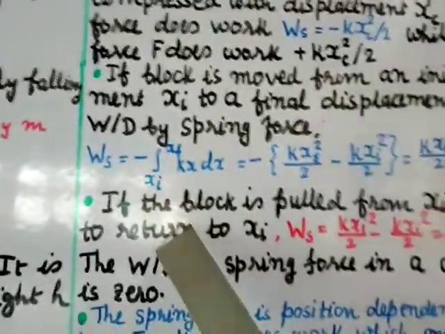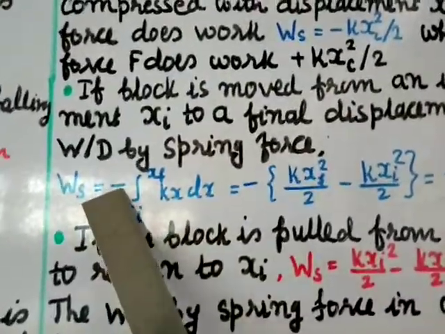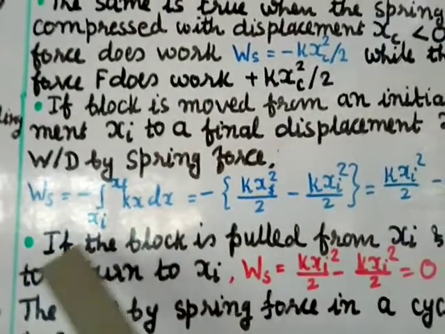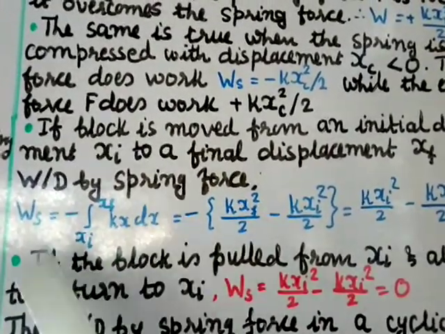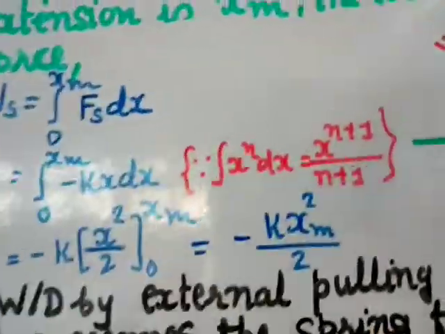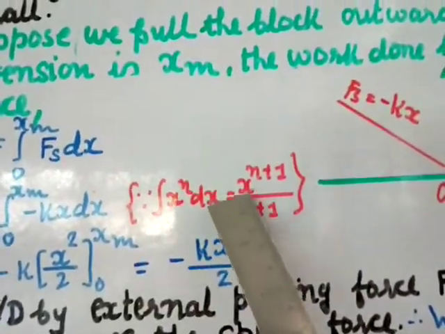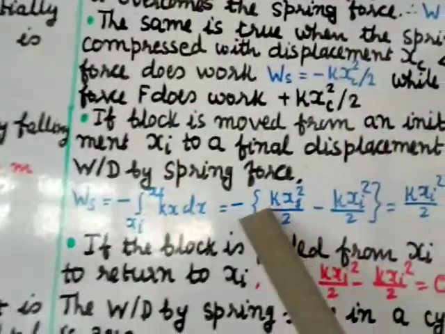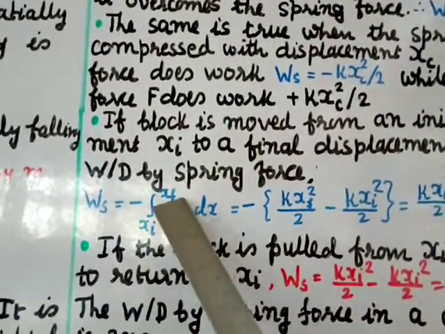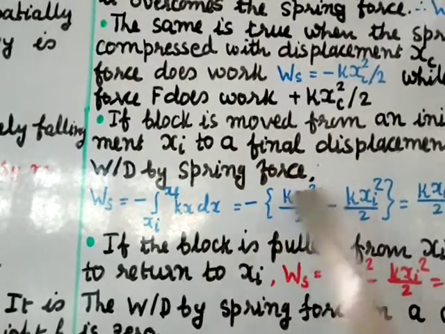When you integrate using the same identity, x to the power n plus 1 by n plus 1, you get x to the power 1 plus 1, that is 2, divided by 2.